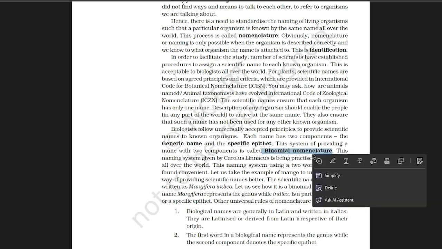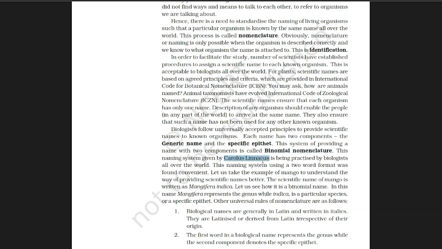There are so many local names for one species and it may confuse people. So nomenclature brings uniformity using the binomial system that was proposed by Carl Linnaeus. This system brings uniformity among species, so we can't be confused by local names.